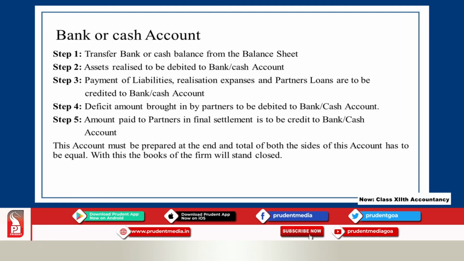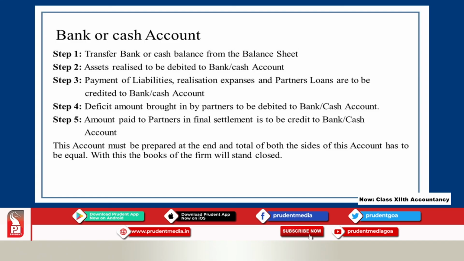So this is the transfer of bank or cash balance from the balance sheet to your bank or cash account. The second step is assets realized to be debited to bank or cash account. Whatever amount is recovered on sale of assets is to be debited to your bank or cash account.